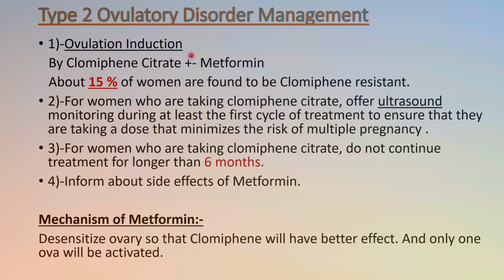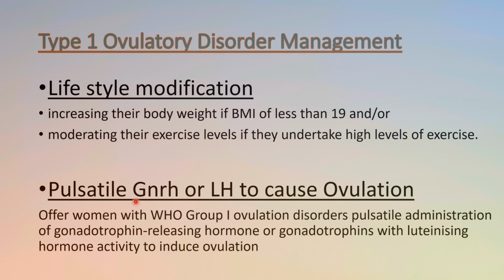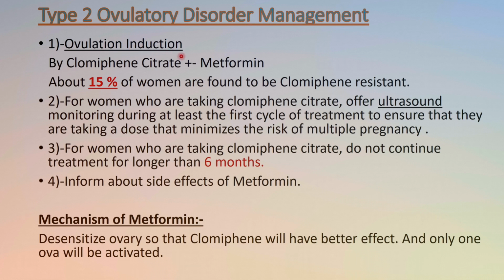Okay, now when we talk about the type 2 ovulatory disorder, we may have different treatment regimens, like ovulation induction by clomiphene citrate plus or minus metformin. Basically in type 2 ovulatory disorder, we have the problem at the ovarian level as well, hypothalamic pituitary ovarian dysfunction, predominantly PCOS. About 15% of women are found to be clomiphene resistant. This is also an important figure which needs to be remembered for the exam. And for women who are taking clomiphene citrate, we have to offer ultrasound monitoring during at least the first cycle of treatment to ensure that they are taking the right dose, to minimize the risk of multiple pregnancy.